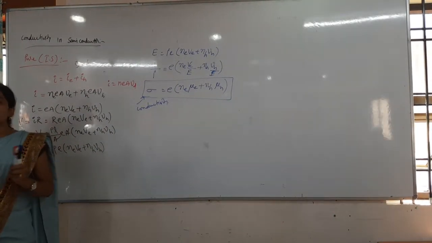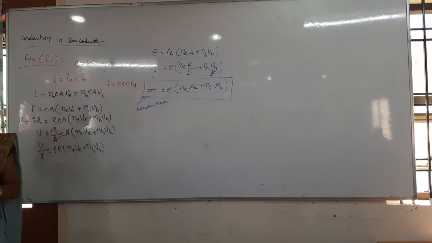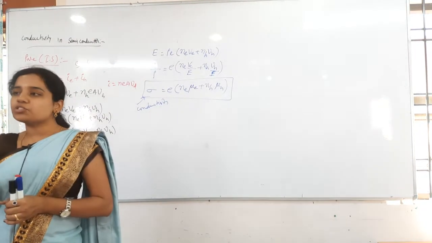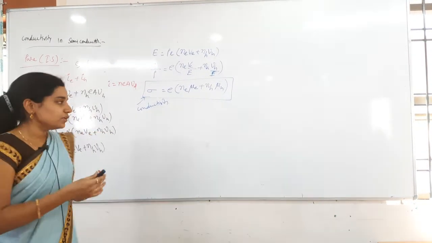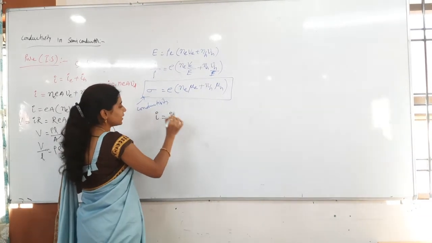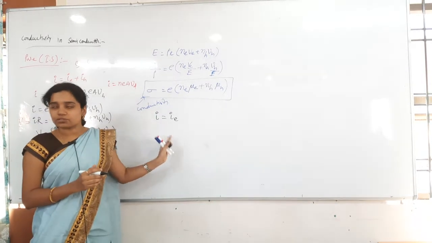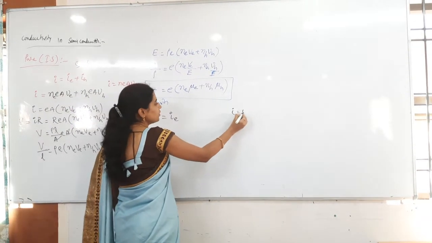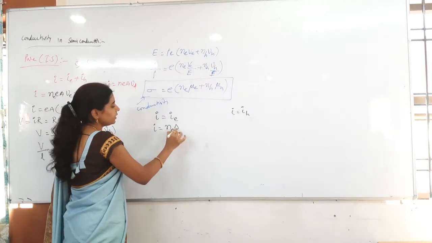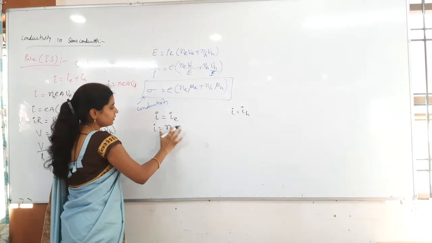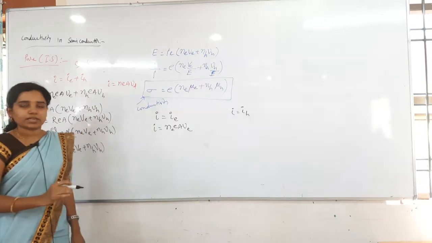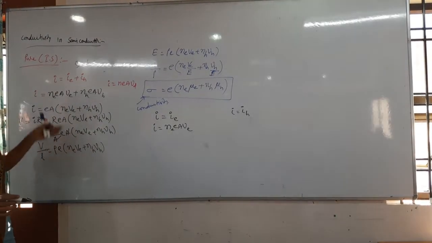If I talk about the extrinsic semiconductor, in the n-type semiconductor, who is carrying the charge here? Current is due to only which one? Electrons only. So for the n-type semiconductor I can take that I is equal to only I_e, only due to the electrons. For the p-type semiconductor I is equal to only I_h. Then I is equal to n_e A e v_e. Correct? Only the first half we will get, that's it. Everything is just half.